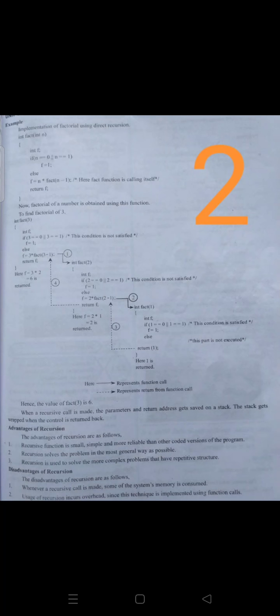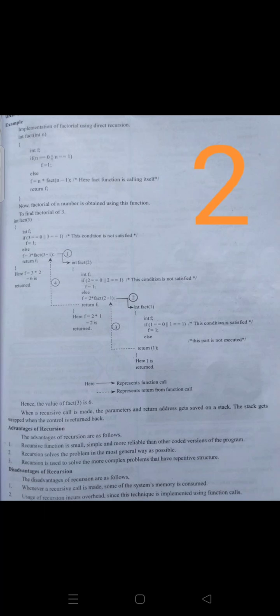We can observe an example of a recursive function here. The example is implementation of factorial using direct recursion. Factorial, as math students you all know about factorial, right? 3 factorial means 3 into 2 into 1. 2 factorial means 2 into 1. 4 factorial means 4 into 3 into 2 into 1. So multiplication of all the previous numbers is called the factorial of a given number.